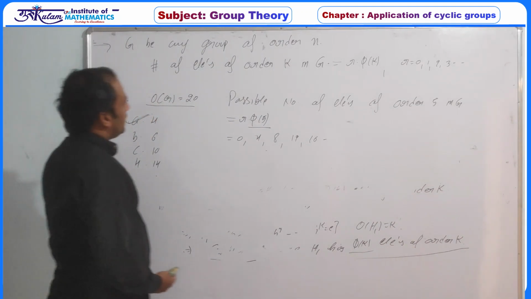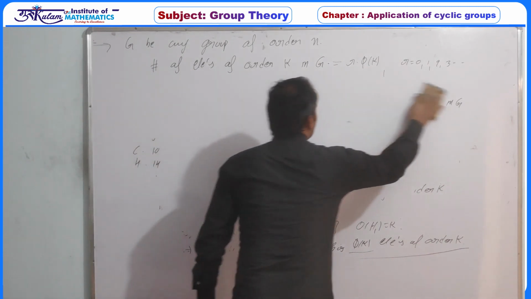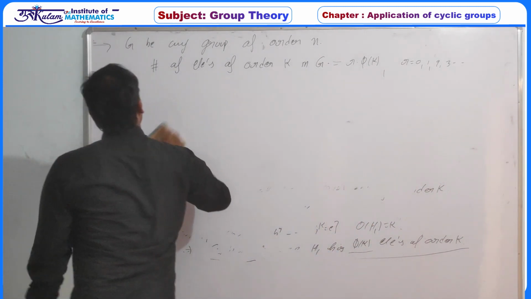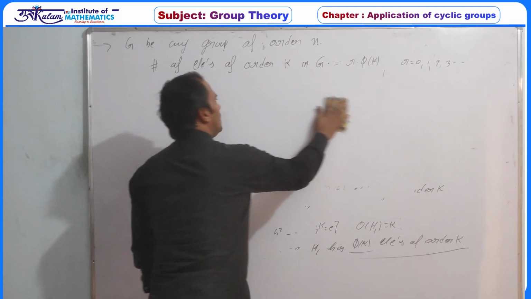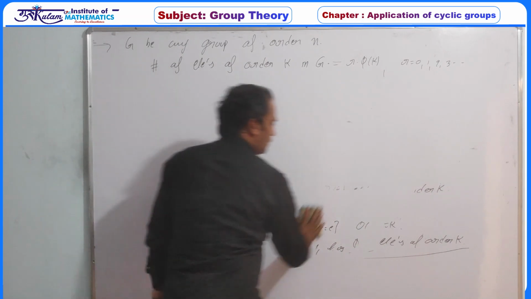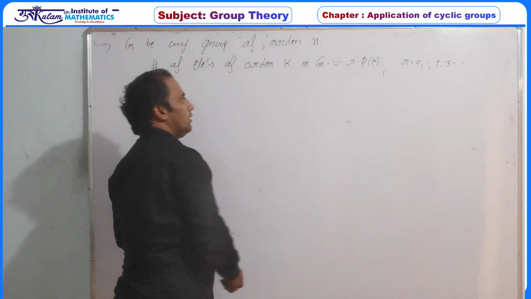Okay. And next is some other application. So first we have discussed that if G is any group of order n, then the number of elements of order k in G is a multiple of 5.